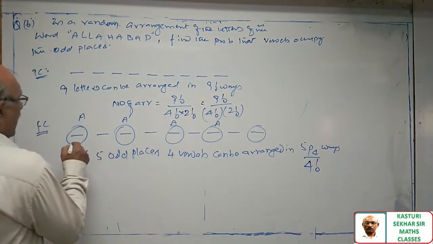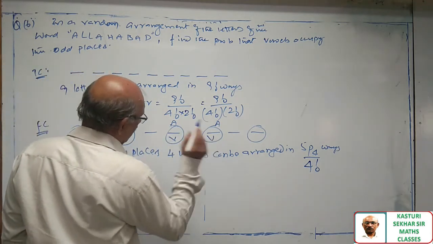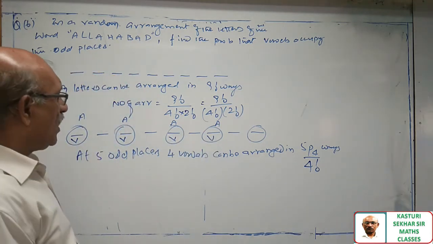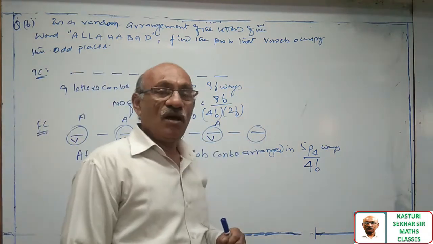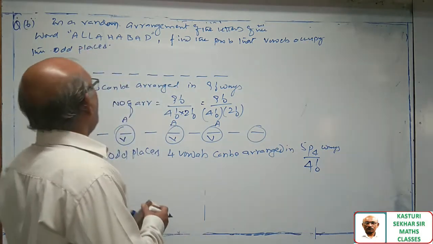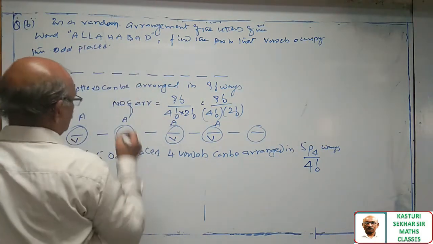Let us take vowels here. Now how many vacant places we have? 1, 2, 3, 4, 5. 5 vacant places we have. How many consonants are there? 1, 2, 3, 4, 5.